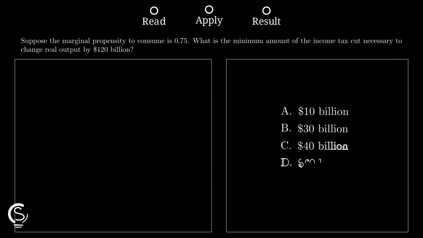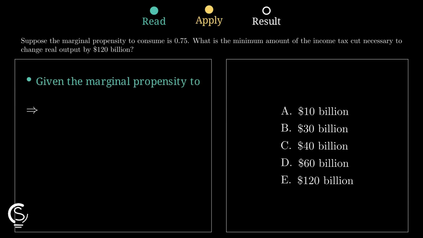Since the marginal propensity to consume is 0.75, start by finding the tax multiplier formula, which is MPC divided by 1 minus MPC with a negative sign attached. Plug in 0.75 and you get negative 0.75 over 0.25, which equals negative 3. So every $1 billion tax cut raises real output by $3 billion.